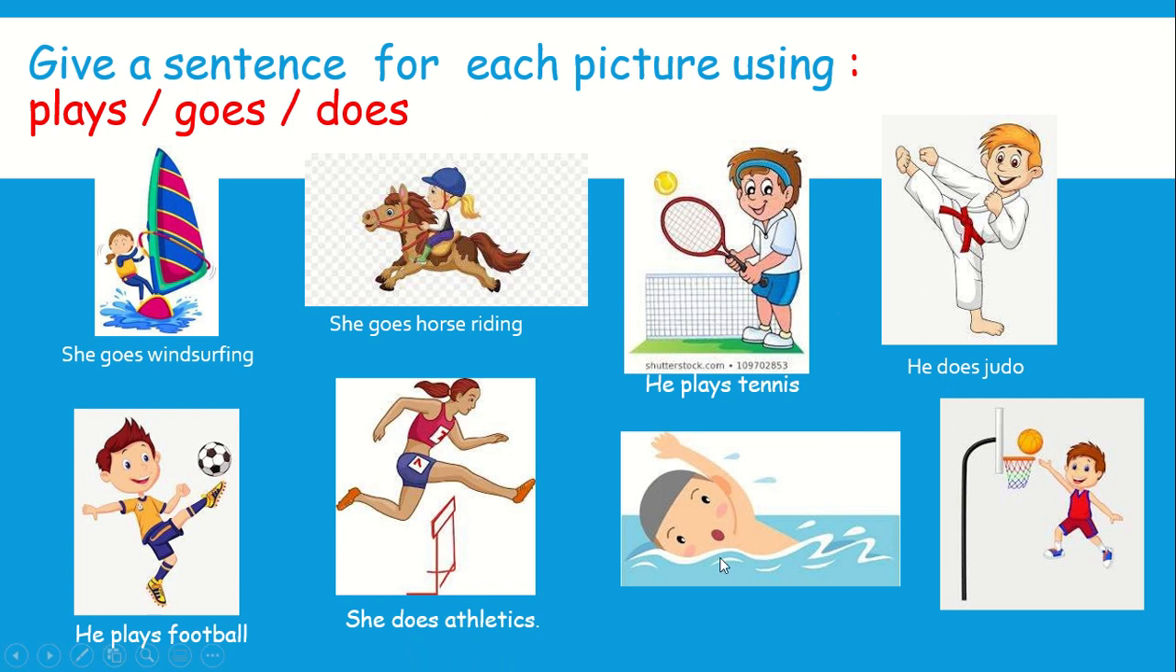Excellent. What about this one? Swimming, teacher, ing. So we use the verb goes. Well done. He goes swimming. Well done. The last one, we have a ball. This is basketball. So we use the verb plays. He plays basketball. Great. Excellent, my students.